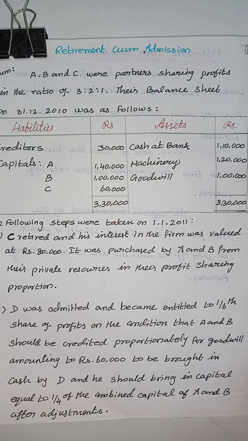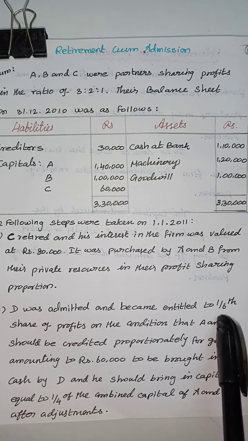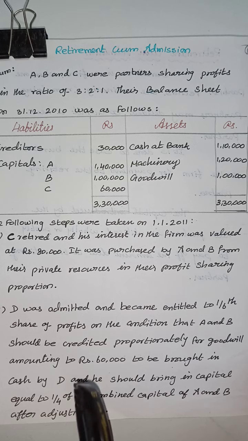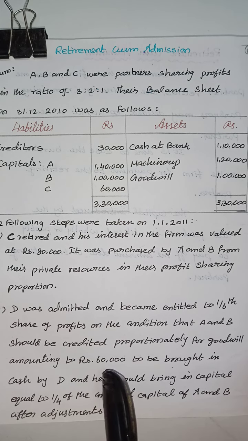At the time of C's retirement, D is admitted into the business. His profit sharing ratio is 1/6. Goodwill of 60,000 is given by D, and D's capital is based on the combined capital of A and B after adjustments.